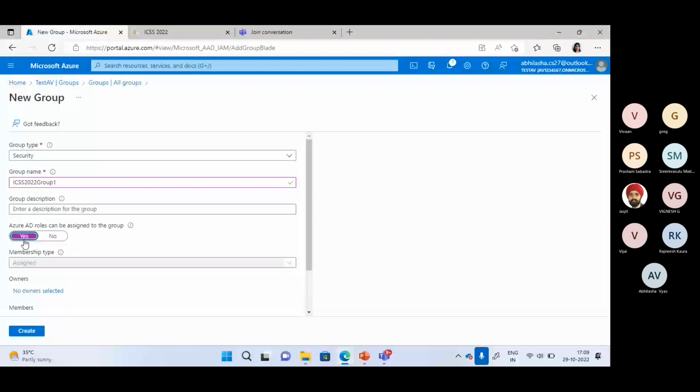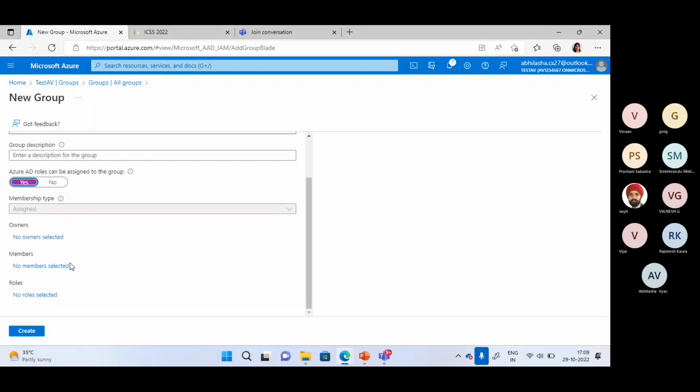If you want to make this group a privileged access group where you want to assign privileged roles, you have to make the membership assigned, and you have to select that the users in this group are eligible for Azure AD roles as well. It means we can assign Azure AD roles to the group. So I have to select this and it automatically comes as assigned. After that, I will not be able to change the membership type, which we can do with other groups, where we can have dynamic rules based on which users are added to the group.